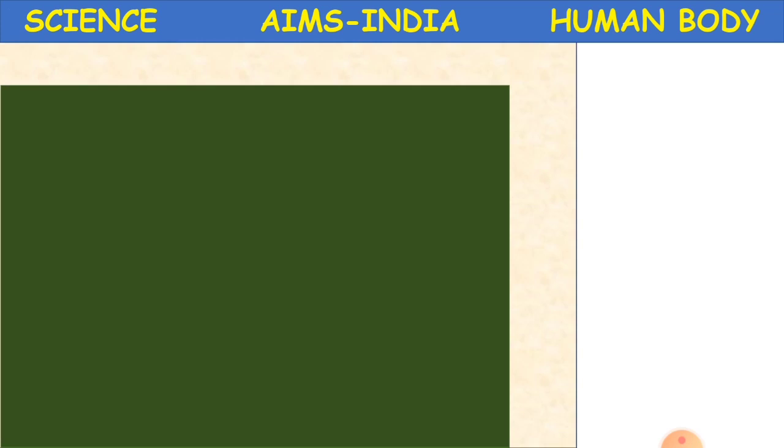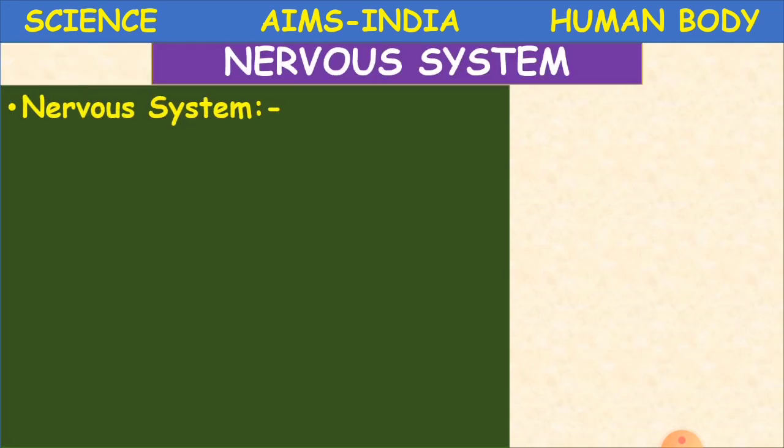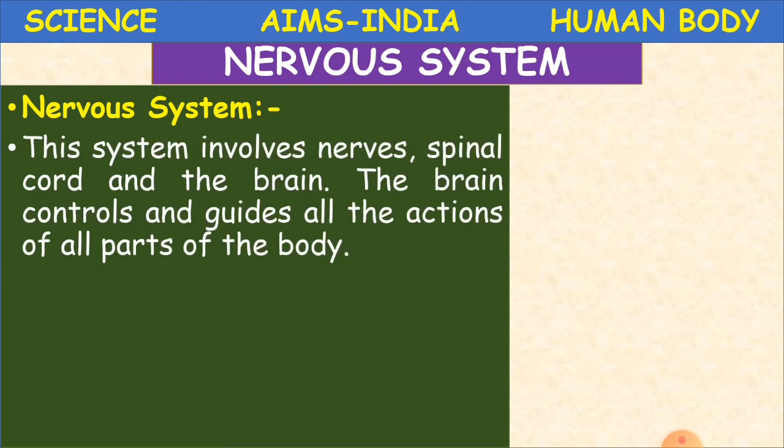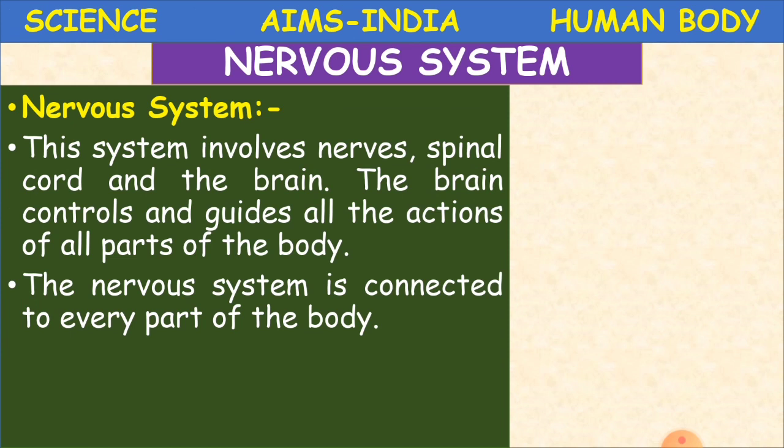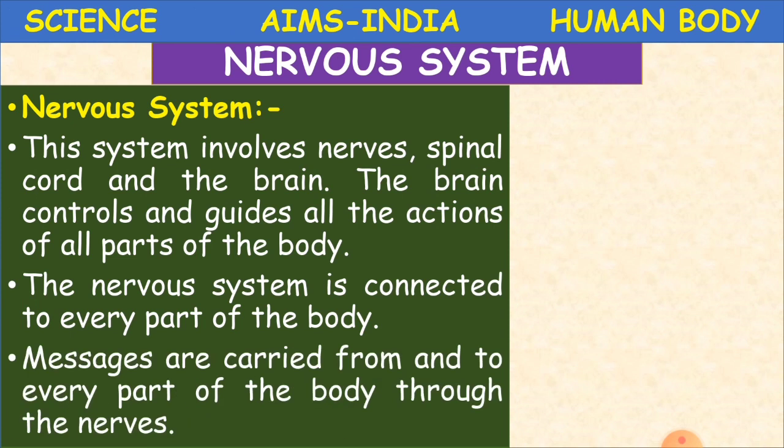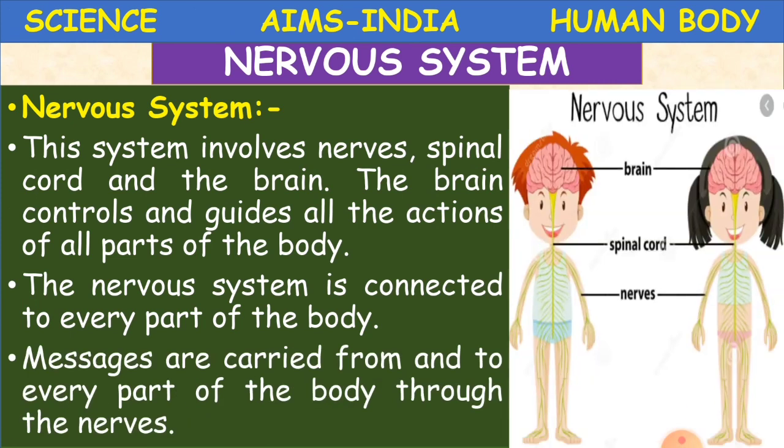Clear? Yes. Now about the nervous system. The nervous system is a very important system of our body. This system involves nerves, spinal cord and the brain. The brain controls and guides all the actions of all parts of the body.